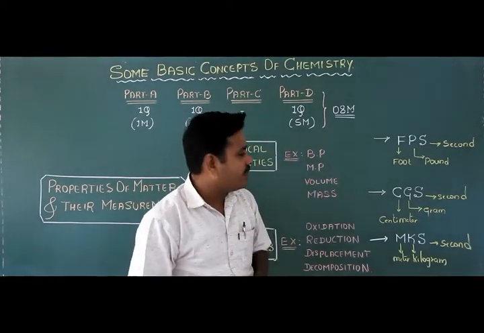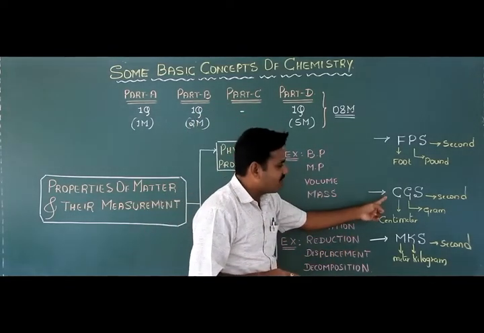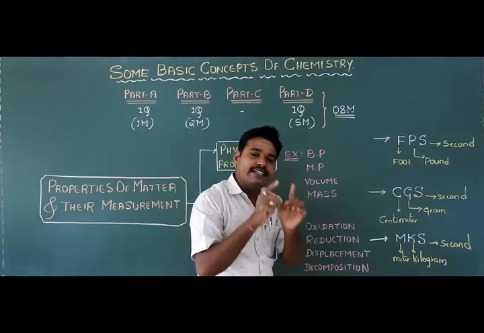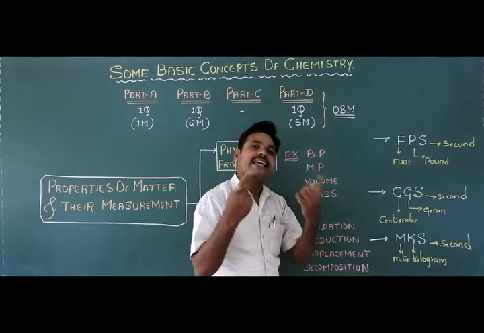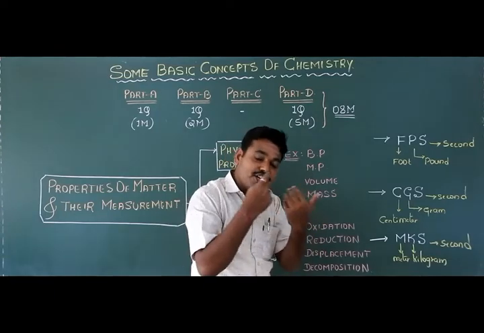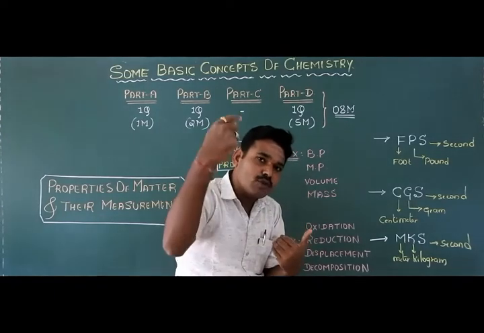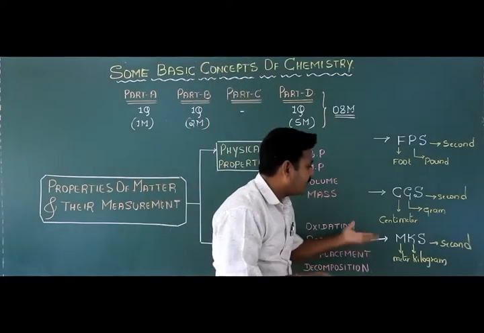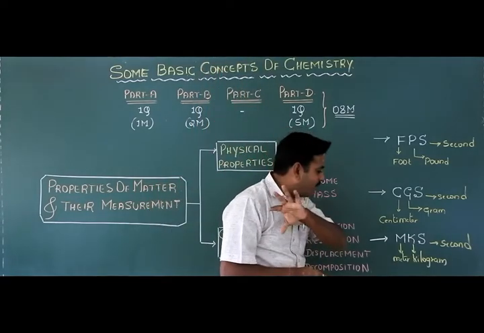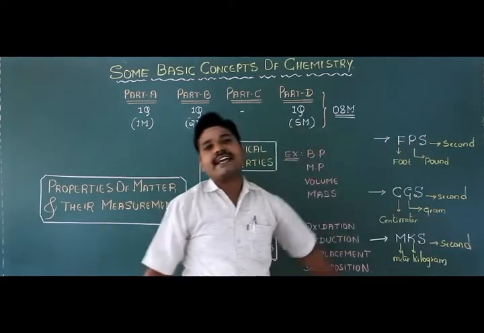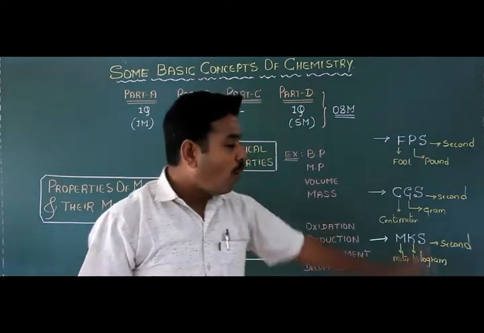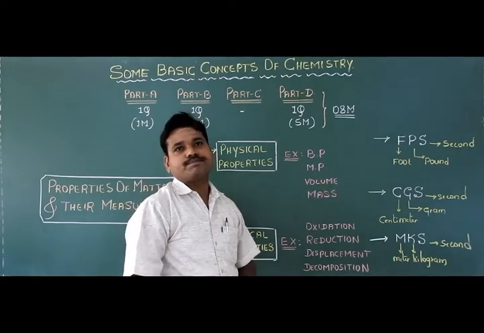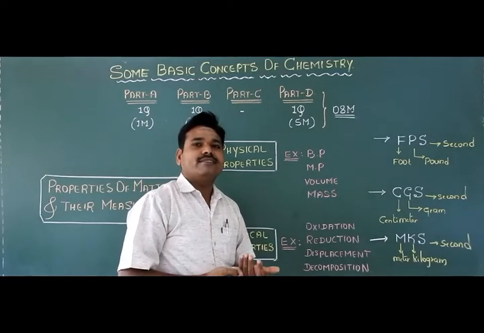The second is the CGS system, or metric system, the centimeter, gram, second system. In addition to these two, one more system, the MKS system, the meter, kilogram, second system, was used in earlier days. All these three important systems of measurement were used.